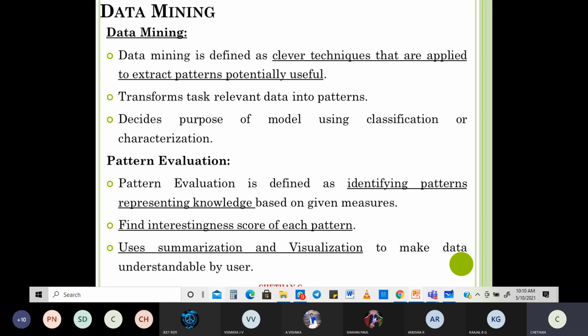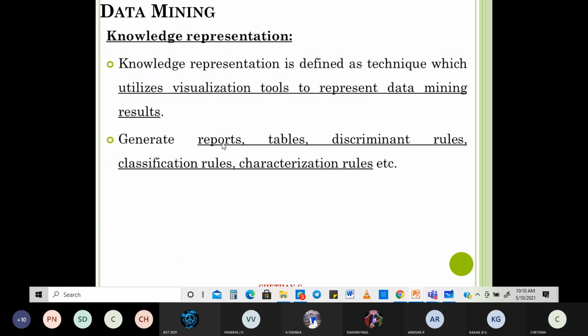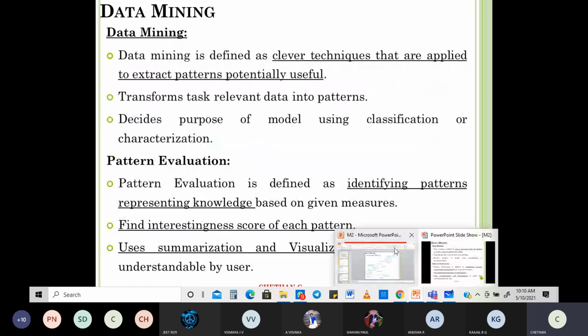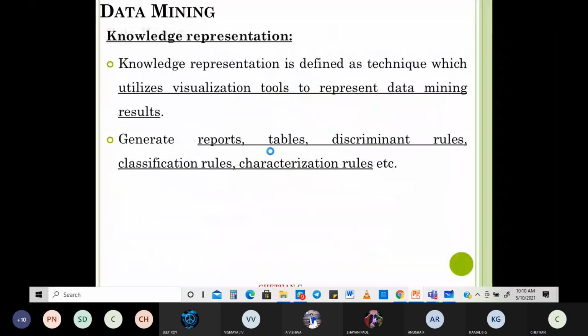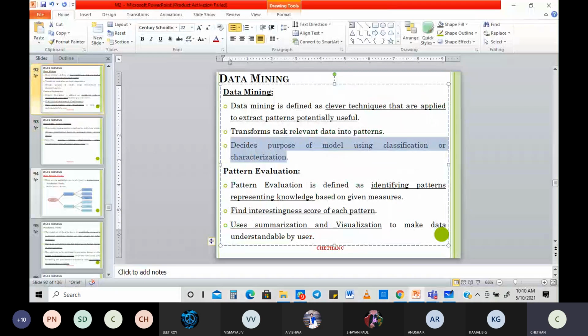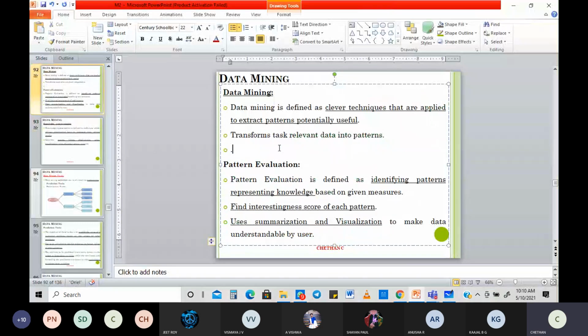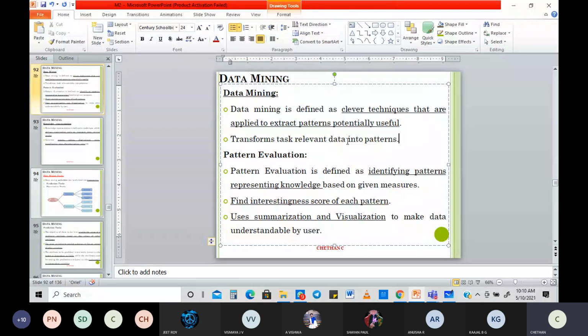Okay, classification or characterization. It's not just into classification. I think we can take this line out. Okay, wait, one second. This line is not working. This line is not fully general. Okay, yeah, now it's working.